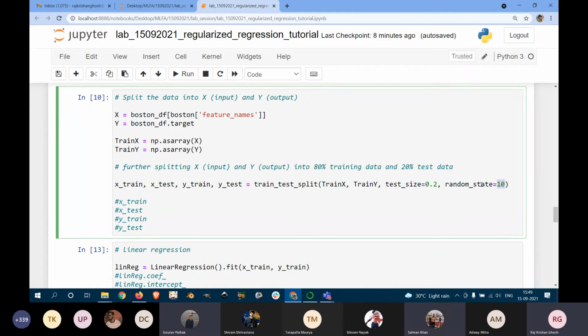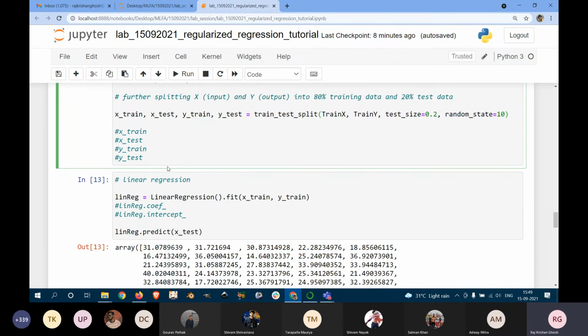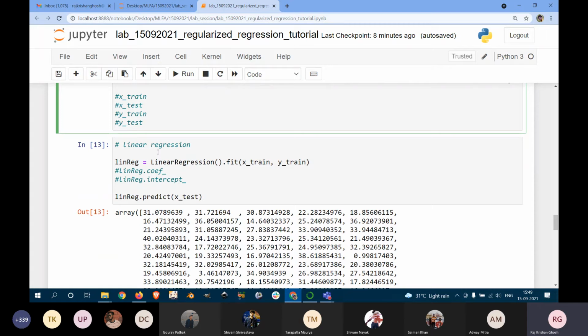Okay, so a particular random state fixes the way of the splitting. Yeah, exactly. Which random numbers will be used for the train and testing splitting is defined in this way. Okay, great. So let's move on.